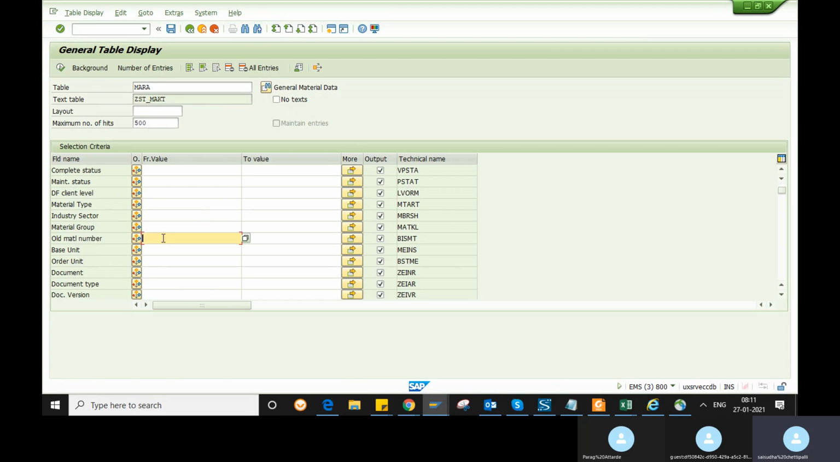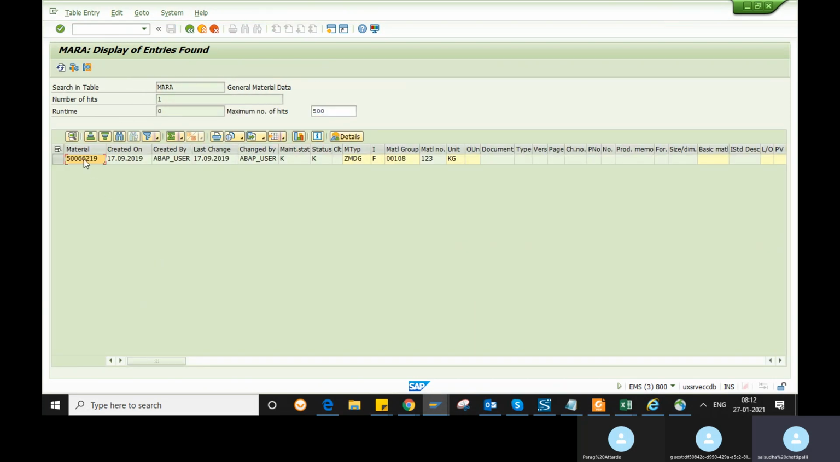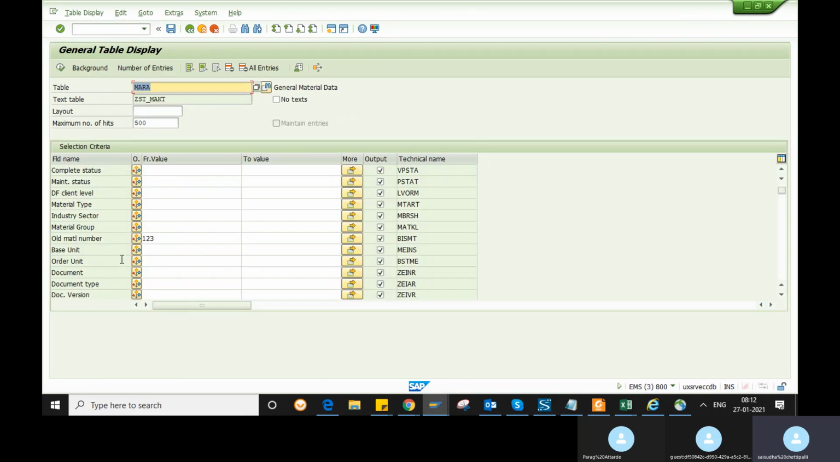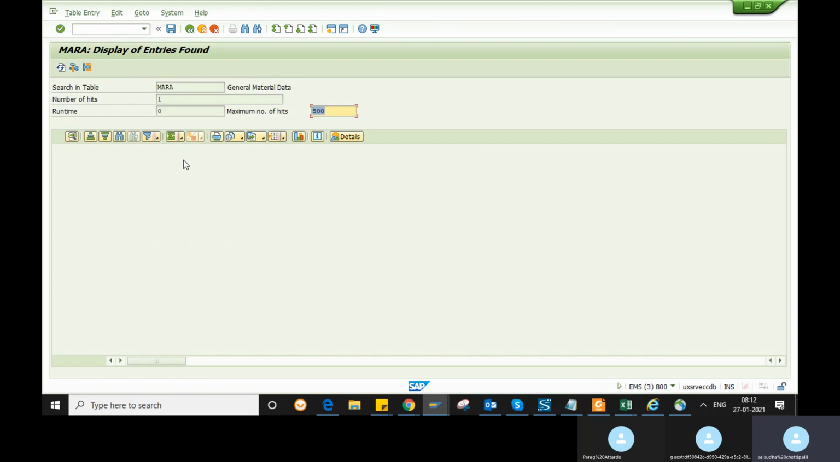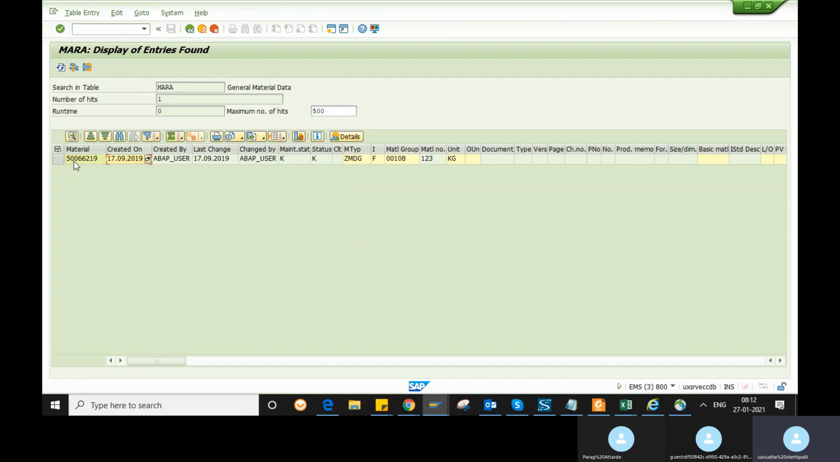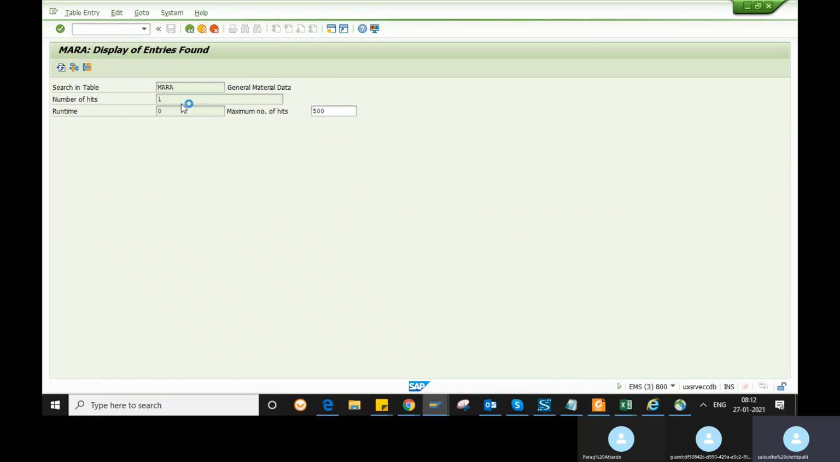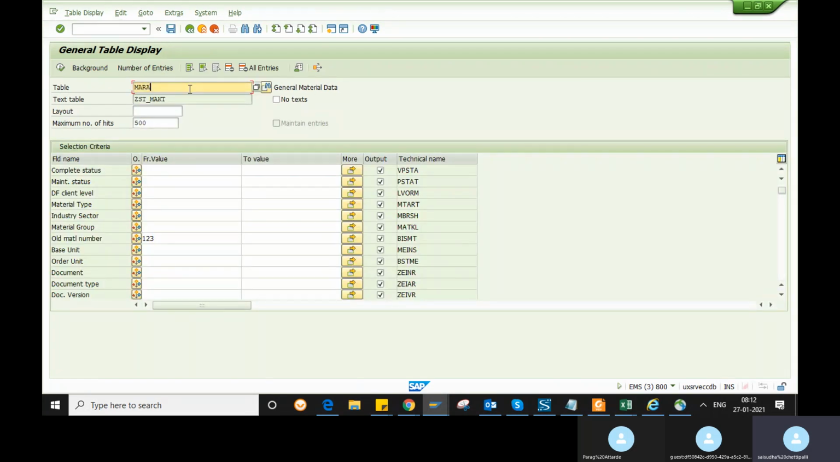So you know the old material number, like 1, 2, 3. If you want that old material number's material, you can find it here easily. See, this is the one. Like this you can find it through the table. So I gave the old material number as 1, 2, 3, and when I executed, I found the real material number. So that is the use of tables. This is the database, so the database can be accessed through tables.